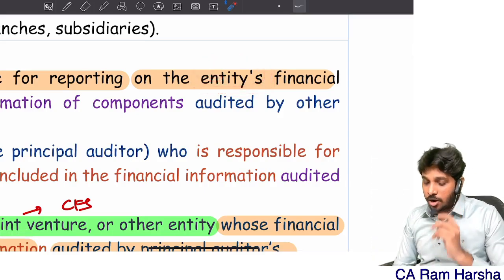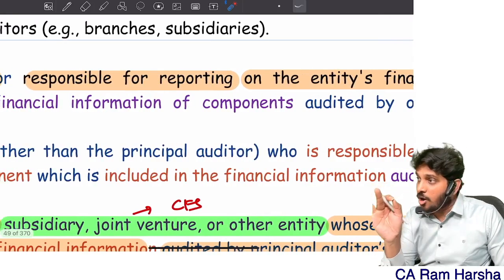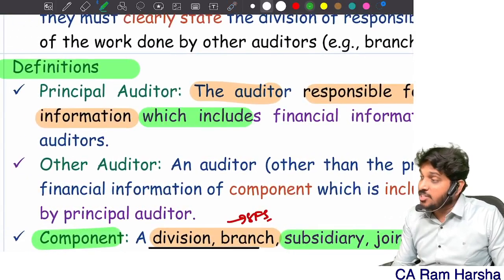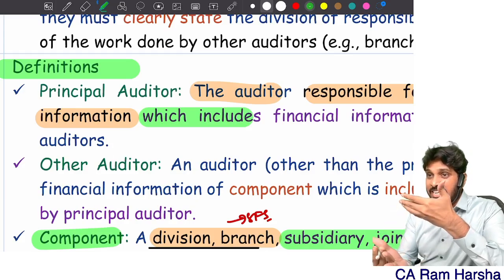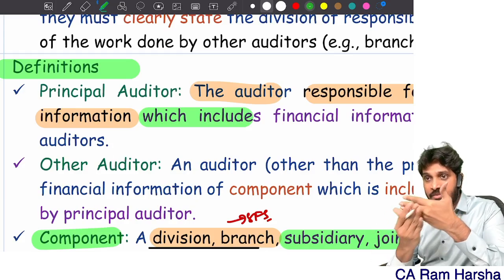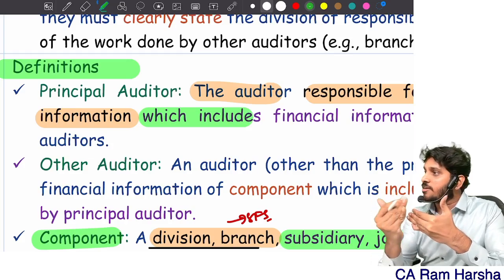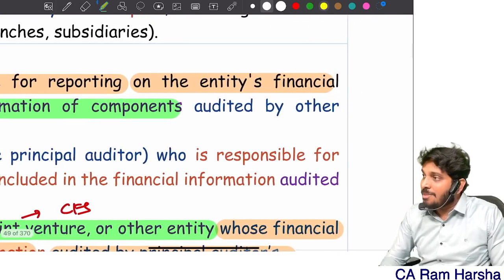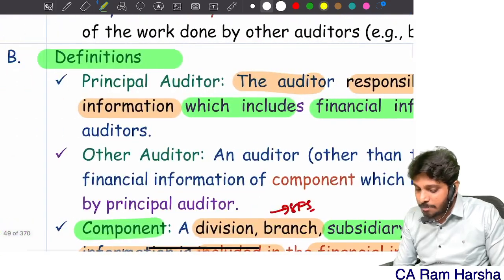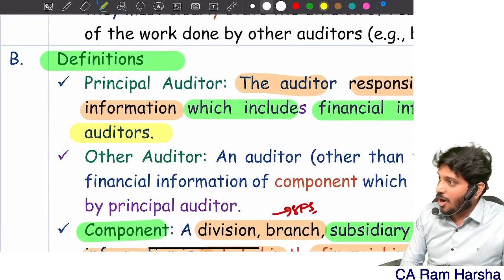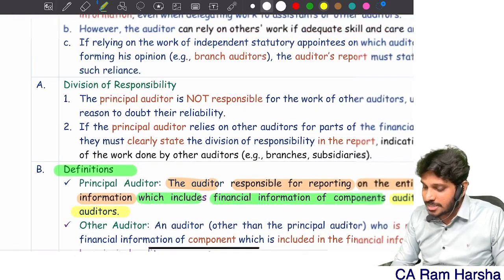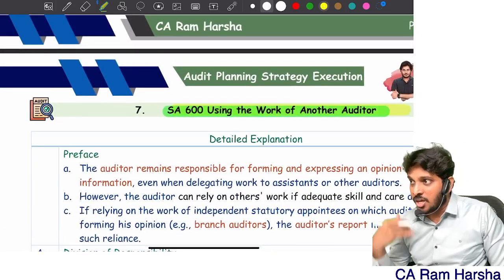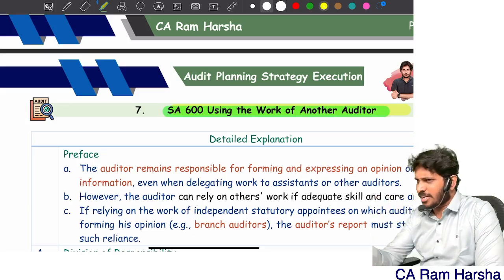Principal auditor is the auditor appointed for reporting on entity, which includes entity financial information I am reporting on. Entity information includes what? Component information. Yes or no? Which includes financial information of components. But who is auditing components? Audited by other auditors. Look at the standard heading, using the work of another auditor. Able to understand? Using the work of another auditor or other auditor, anyway you can use.